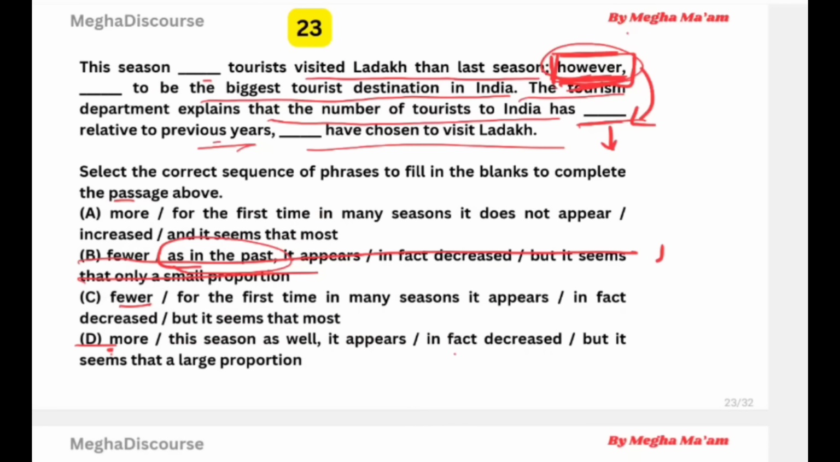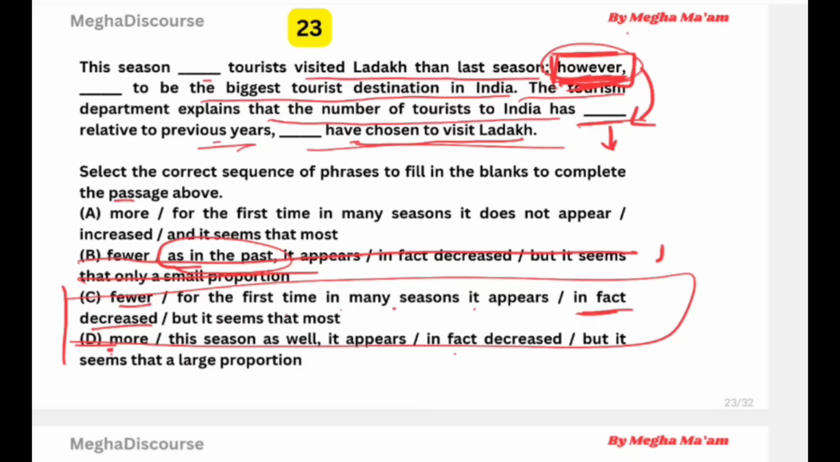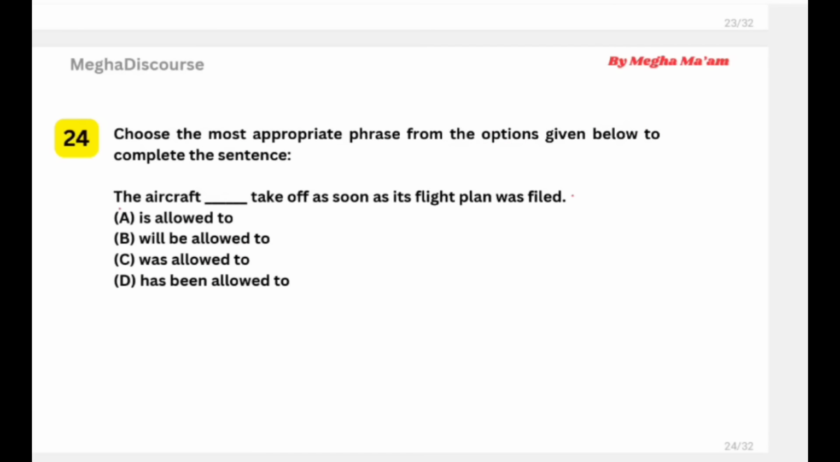Okay, clearly: this season fewer tourists visit Ladakh than last season. However, for the first time in many seasons, it appears to be the biggest tourist destination in India. So the tourism department explains that the number of tourists to India has in fact decreased relative to previous years, but it seems the most have chosen to visit Ladakh. Even after the decrease, people are choosing to visit Ladakh. So this is making sense. That's why we choose this. Tricky one, confusing one, but in a nutshell, I will say that this one word changes the complete meaning of the paragraph actually.